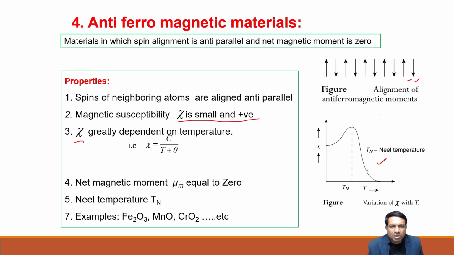And the Néel temperature we can see. Below the Néel temperature, the magnetic susceptibility slowly increases. At the Néel temperature, it is maximum. As the temperature goes up, the susceptibility value keeps decreasing and finally becomes 0. Examples are Fe2O3, manganese oxide, chromium oxide. These types of materials show antiferromagnetic nature.